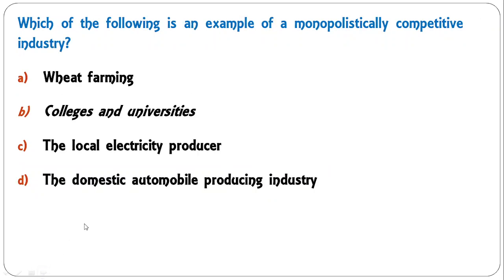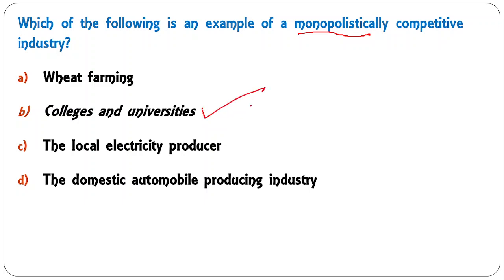Which of the following is an example of a monopolistically competitive industry? Wheat farming, colleges and universities, the local electricity producer, the domestic automobile producing industry. The correct answer is for monopolistic competition, where there are large numbers of firms producing differentiated products or services.